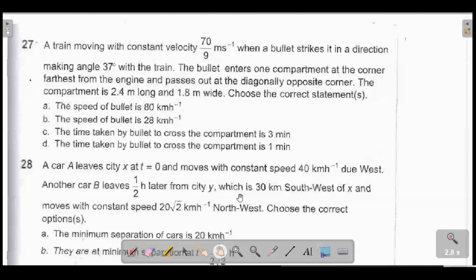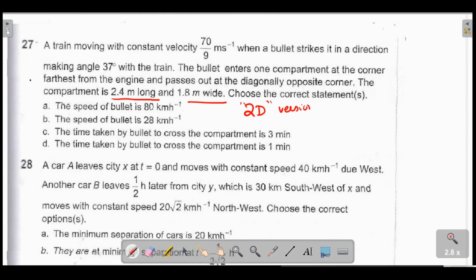The bullet enters one compartment at a corner farthest from the engine, and passes diagonally to the opposite corner. Okay, right. He gave only long and wide. Let's read. So this is how you do it in the exam. It didn't give me the height, so maybe he's only considering a 2D version of the train.